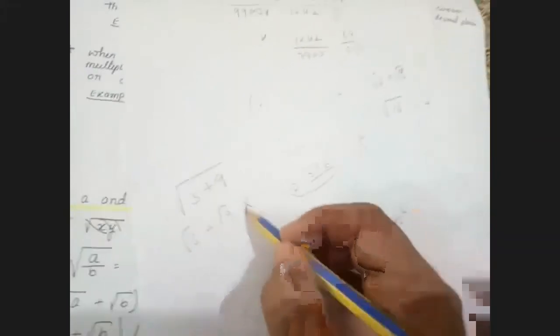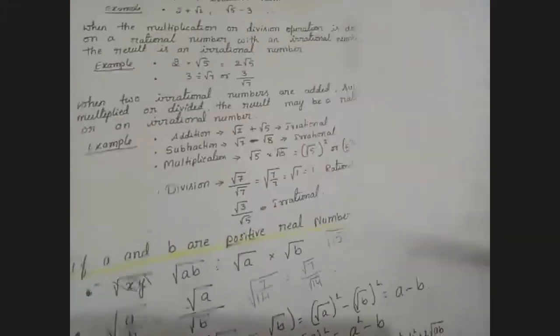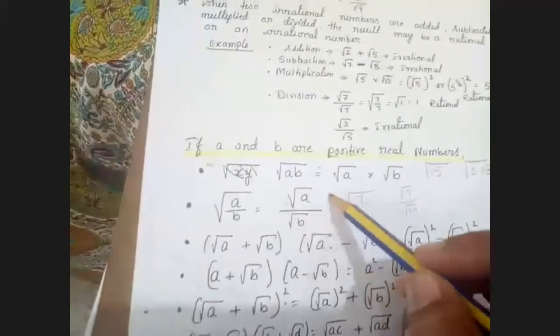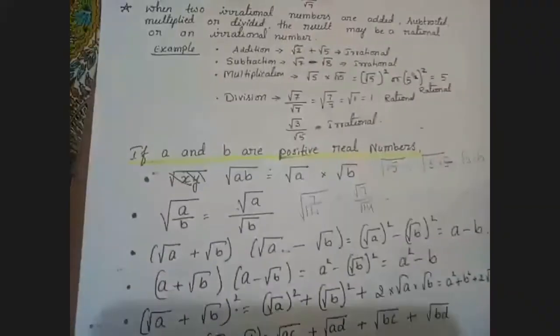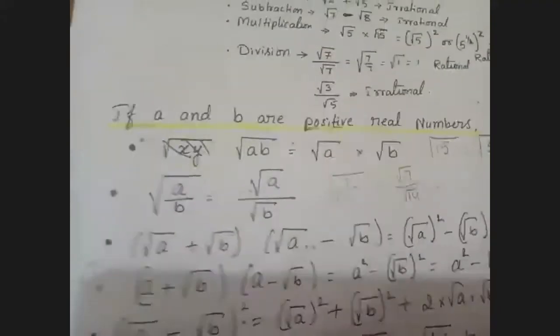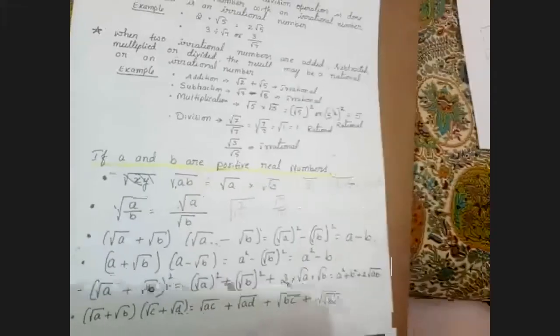This is wrong. This method can be used only for multiplication and division, not for addition and subtraction. Am I clear, children? Yes, ma'am. Ma'am, can we simplify that root 7 and root 14 afterwards? Yeah, afterwards we can simplify that and explain exercise 1.5.